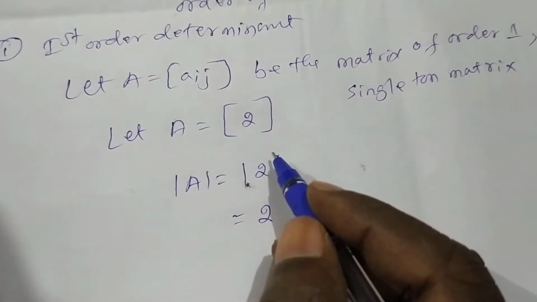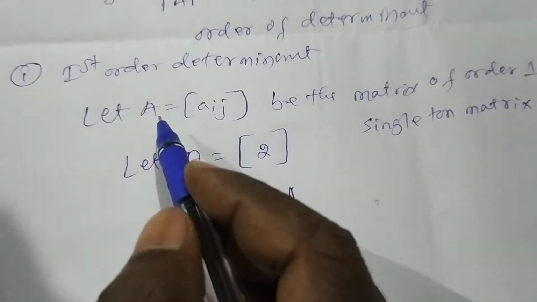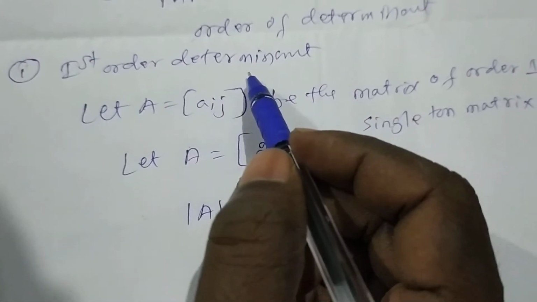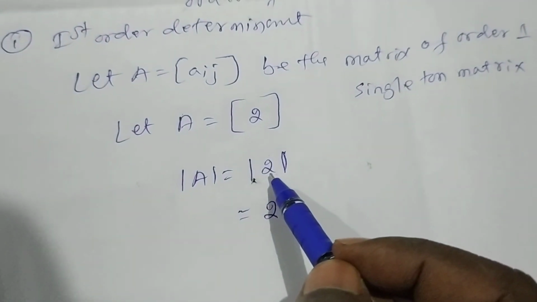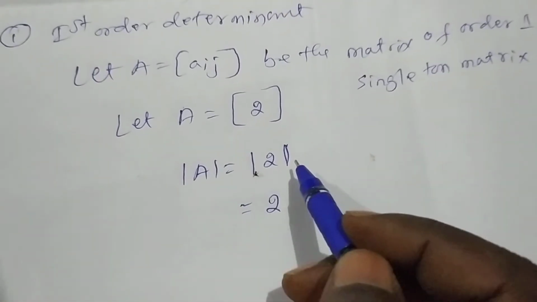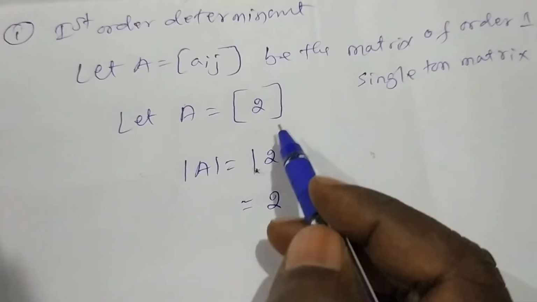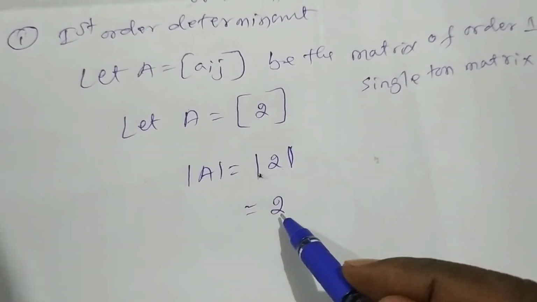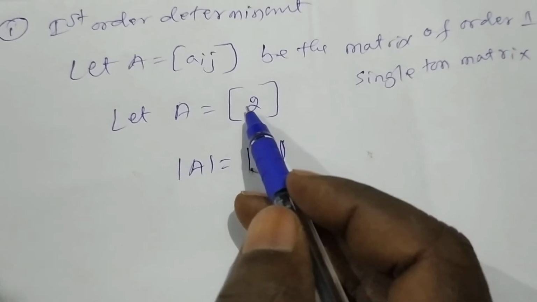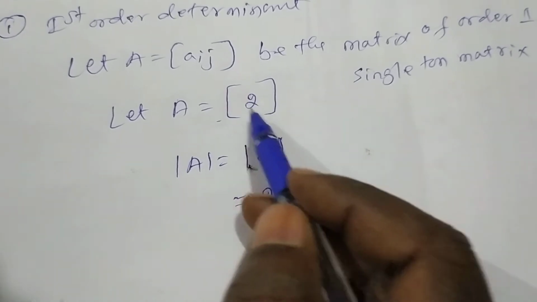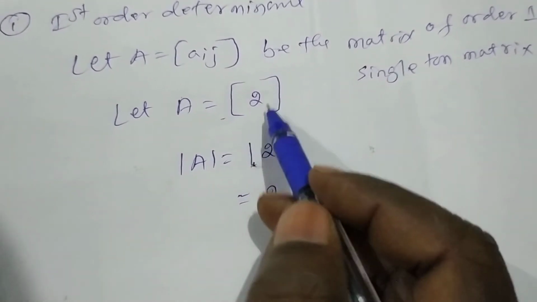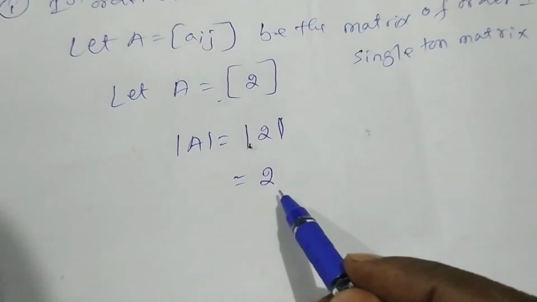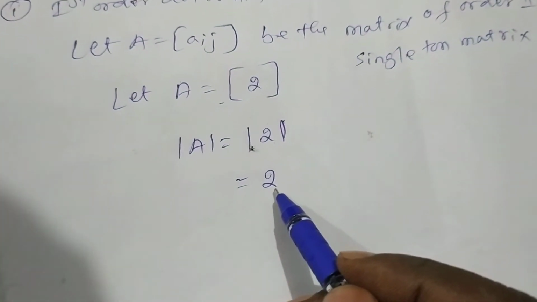So the value of a first order determinant is the number itself, because here the matrix A has only one element, that is 2. The given number is the value of that determinant.